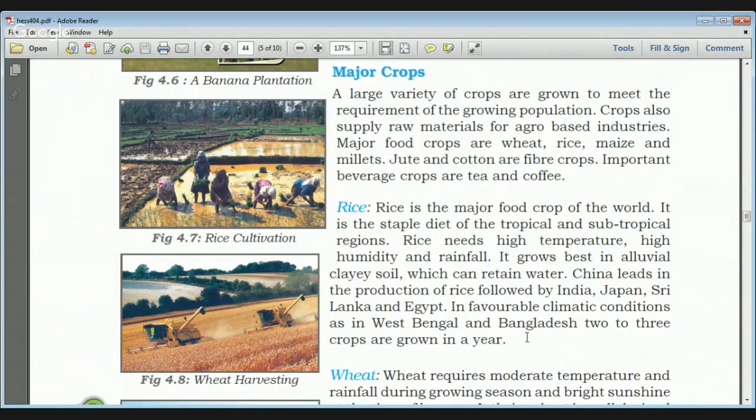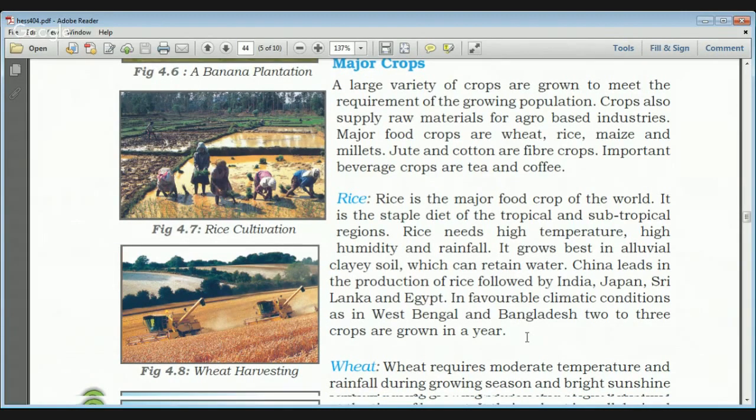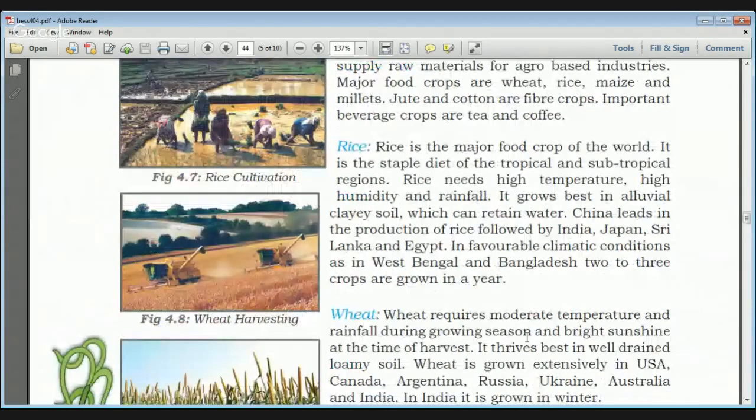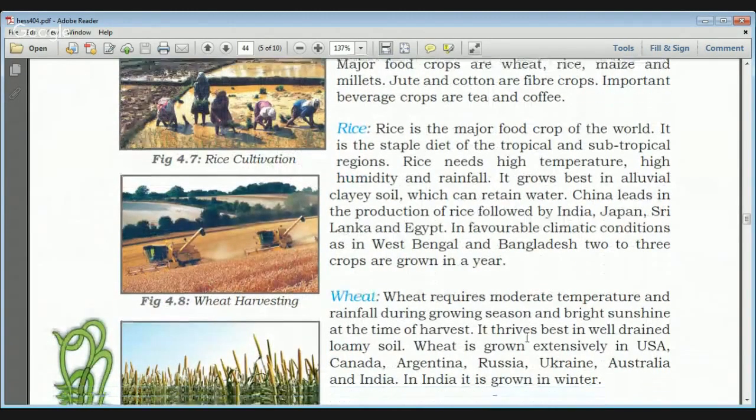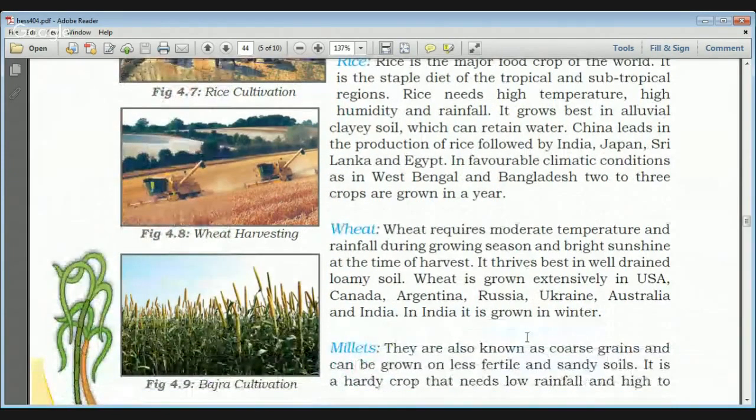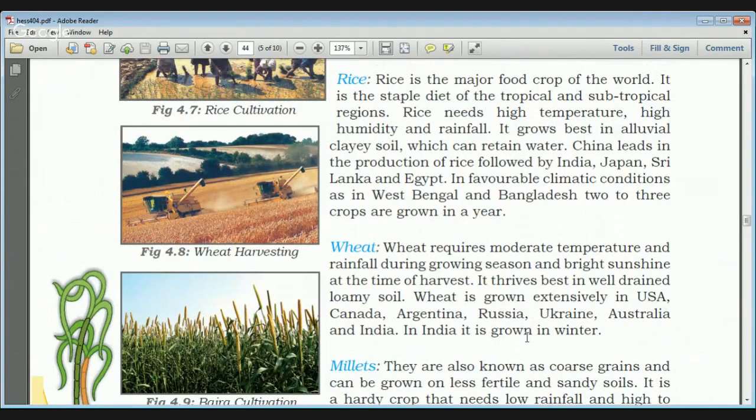In favorable climatic conditions, such as in West Bengal and Bangladesh, two to three crops of rice can be grown in a year. Rice is a kharif crop, cultivated between June and September.